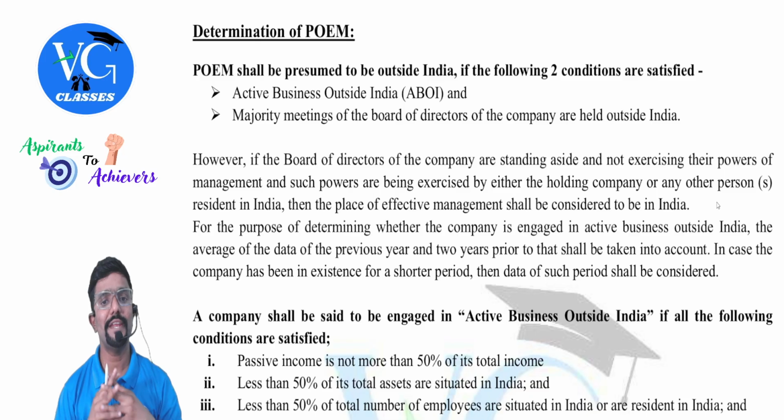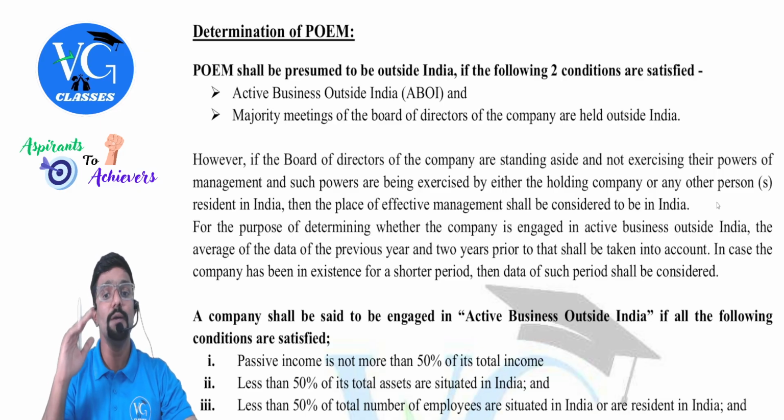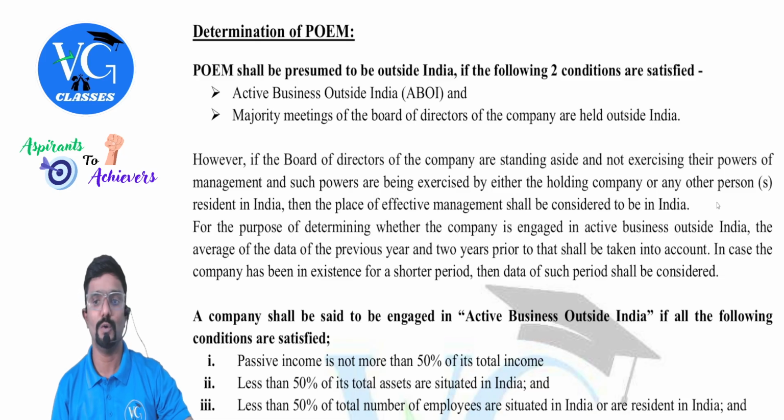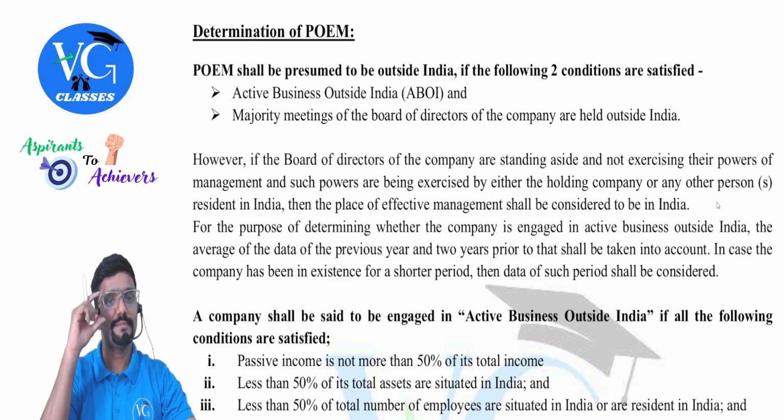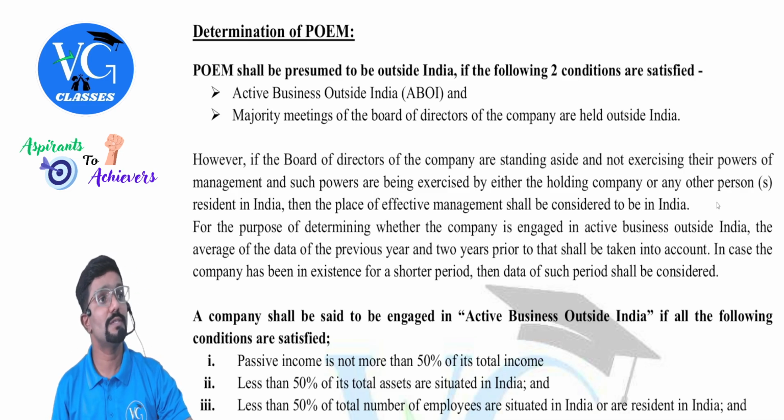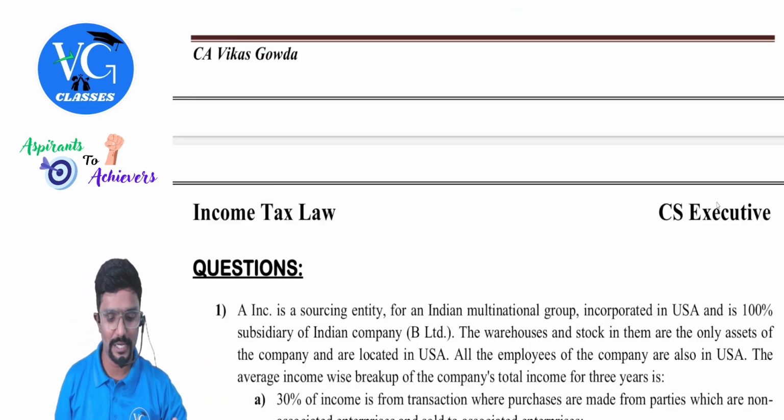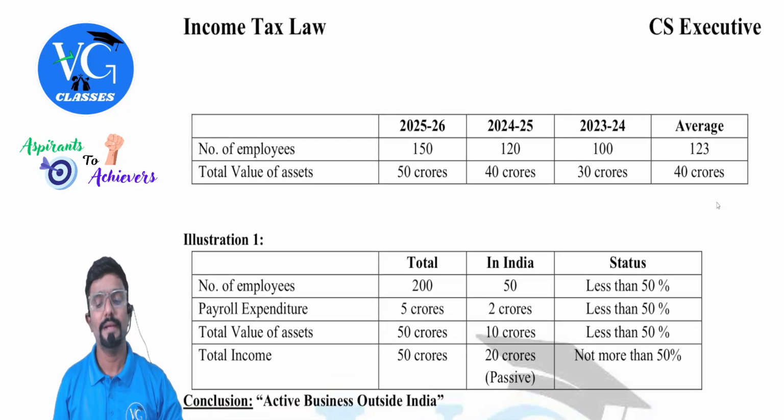Let me read that. For the purpose of determining whether the company is engaged in active business outside India, the average of data of the previous year and 2 years prior to that shall be taken into account. In case the company has been in existence for a shorter period, then the data of such period shall be considered. Sir, what is it? Let me just explain with an example. Yeah, listen guys.